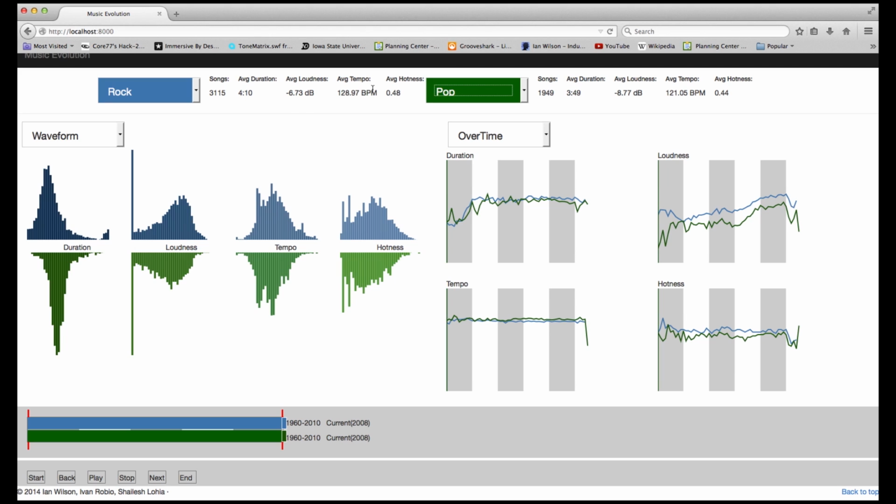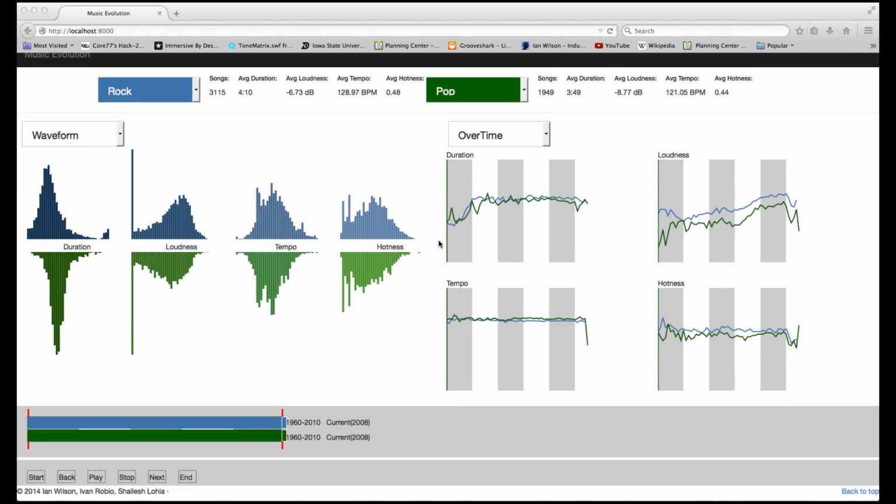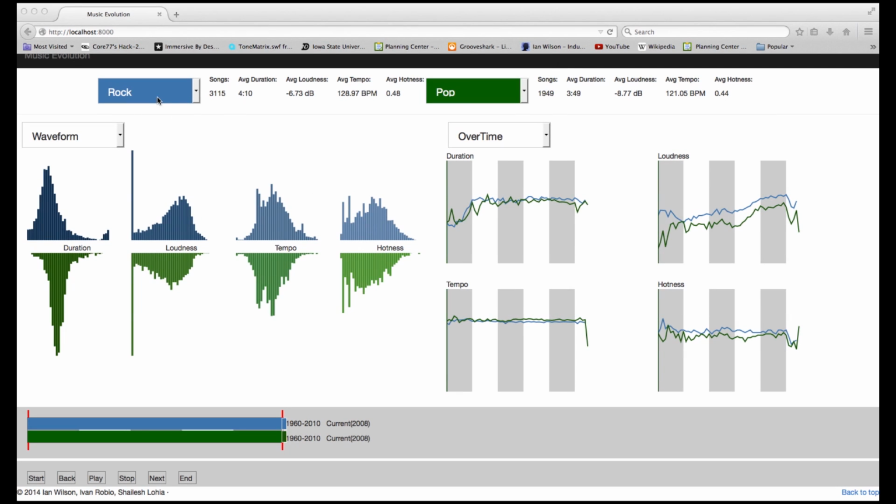As we explore this system, you will notice that we have 2 main colors, blue representing the genre selected on the left, rock, and green representing the genre selected on the right, in this case pop. These colors map to any of the information views that we show. At the top, we have metadata for our current year. Currently, we have rock and pop selected. As you can see for the year 1960, we have 23 songs for rock. We can also see the average duration, average loudness, average tempo, and average popularity or hotness for these songs this year. The last 4 pieces of metadata are plotted on the right in our overtime view.